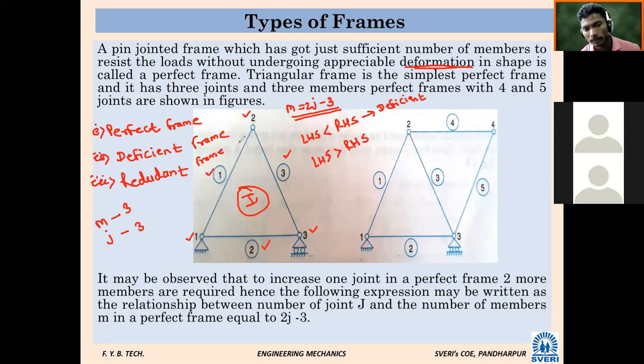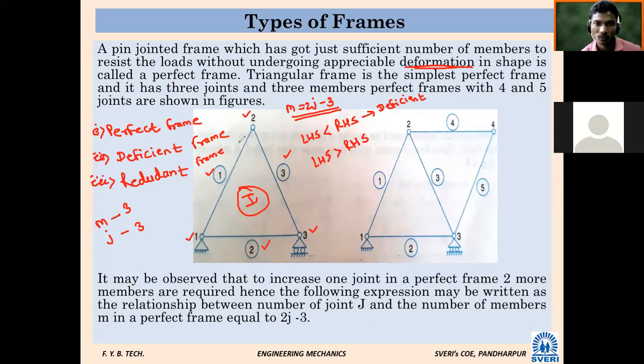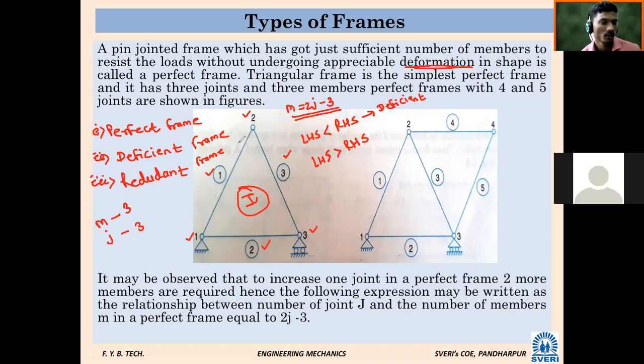So perfect frame. What is the definition of a perfect frame? The number of members are sufficient. So whatever number of members are used in the frame, these are sufficient to transfer the load. The most important condition in a perfect frame is that it should not undergo deformation. That's why the name is given as a perfect frame. First one. Second, deficient frame. What does it mean by deficient? Members are less than joints.